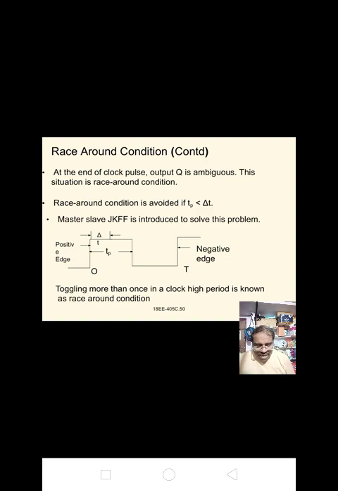Now, what is meant by sequential circuit? It is a logic circuit in which output depends on present input and previous output.